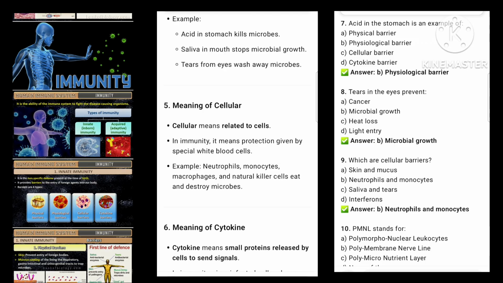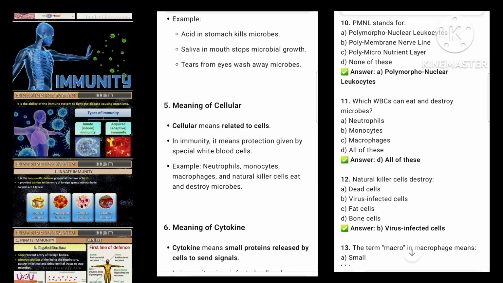5. Meaning of cellular. Cellular means related to cells. In immunity, it means protection given by special white blood cells. Example: neutrophils, monocytes, macrophages, and natural killer cells eat and destroy microbes.